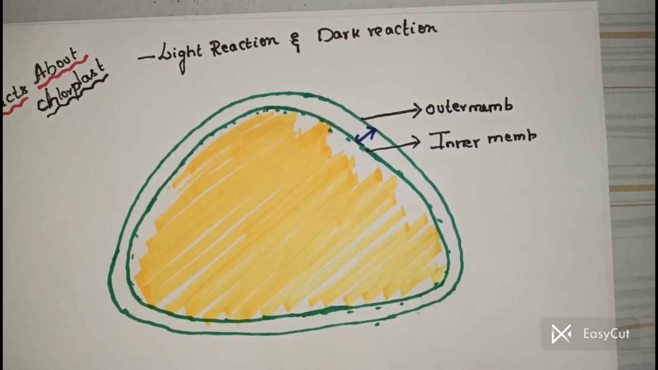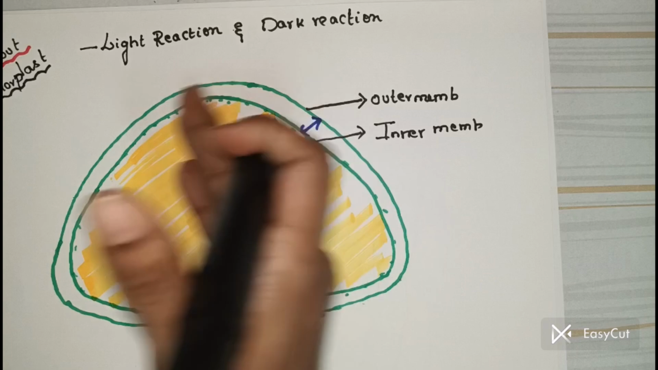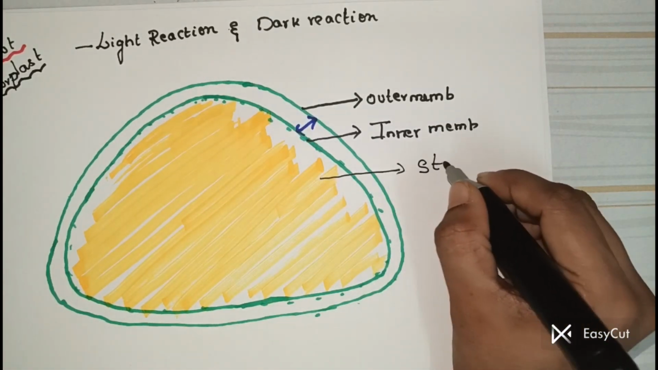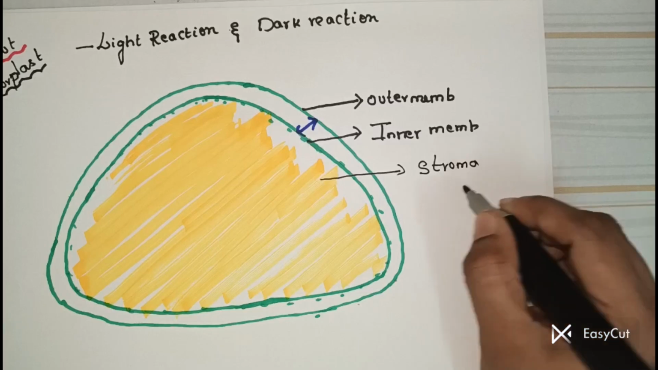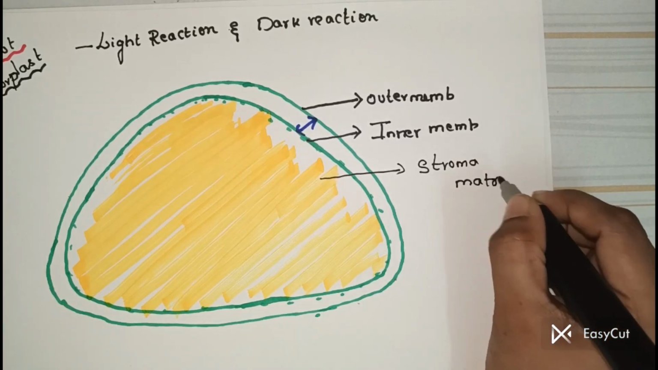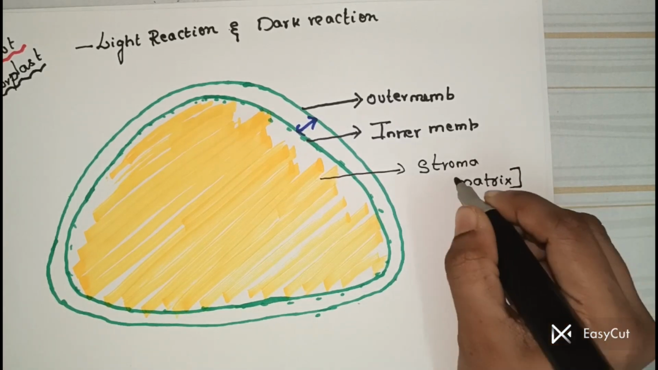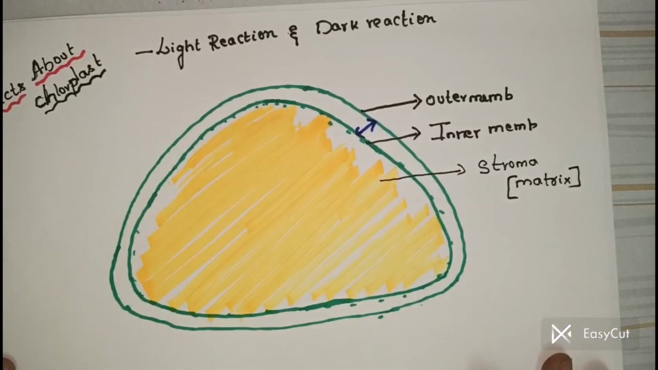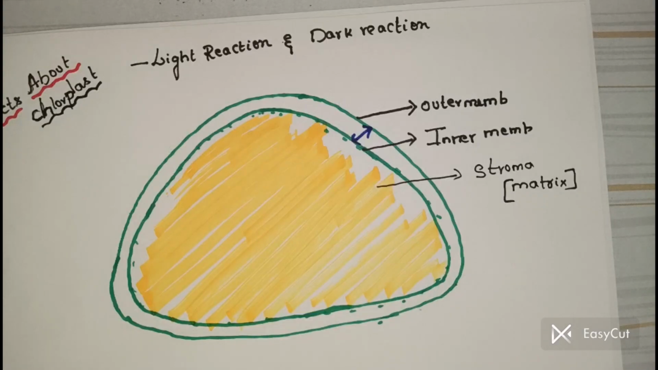So let us break the myth. Let us break all the myths today. No need to worry, I'm here with you. So this yellow portion which I'm going to mark here is the stroma or matrix. Don't forget, stroma is otherwise called matrix. So what are the things that are present inside the chloroplast?